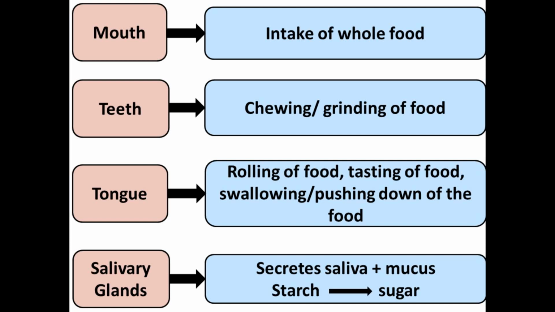These salivary glands secrete the saliva and mucus, which help in the softening of the food. And the saliva secretes the enzyme salivary amylase, which helps in converting starch into sugar.